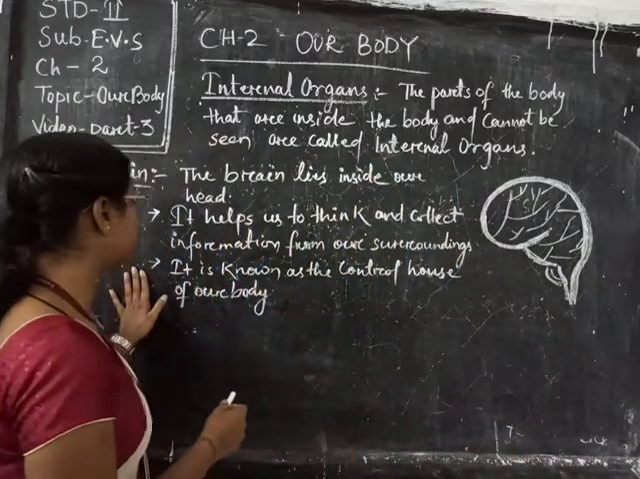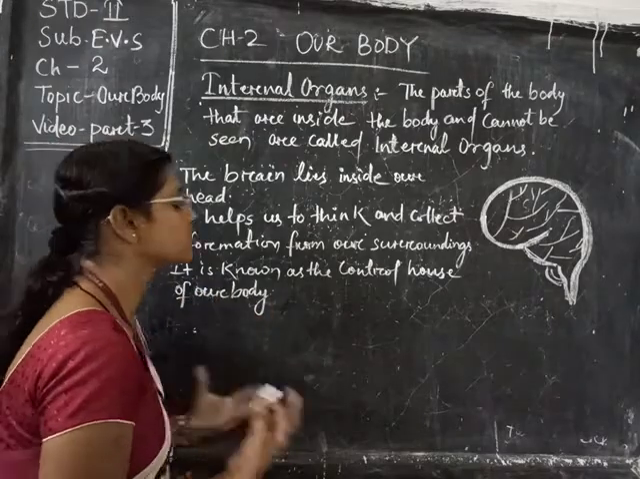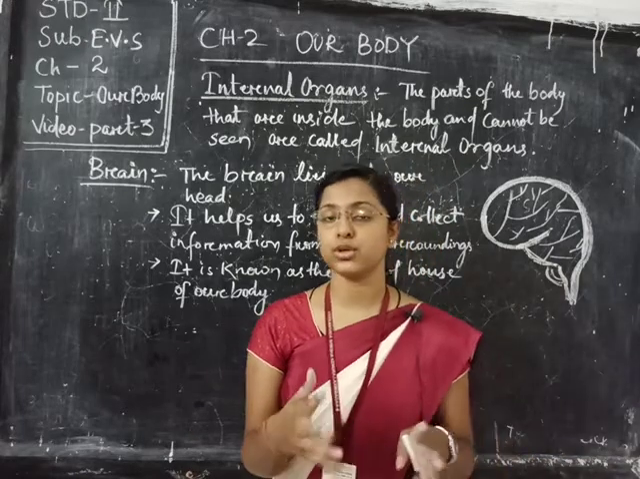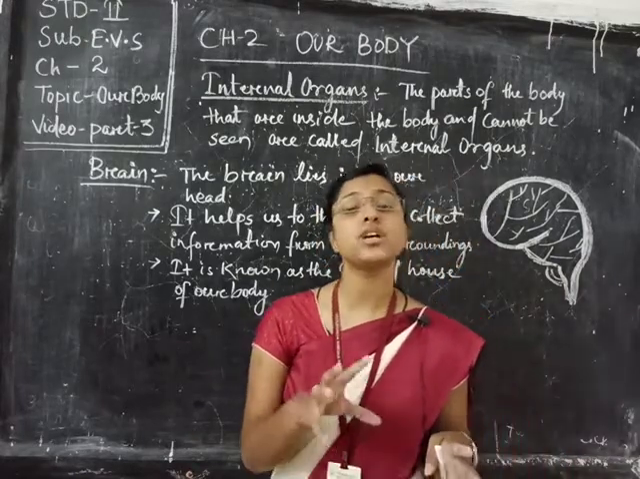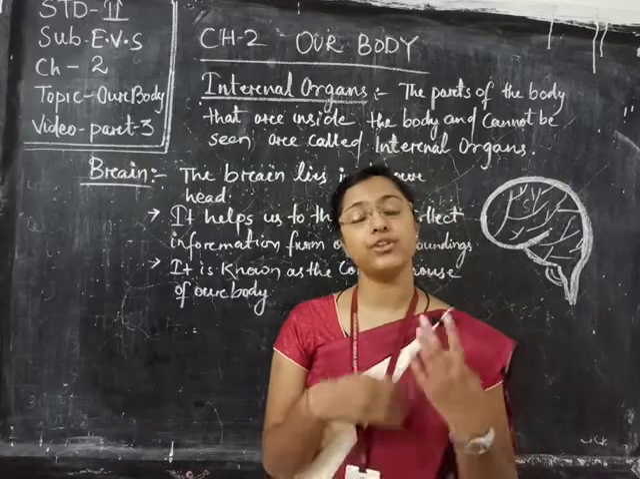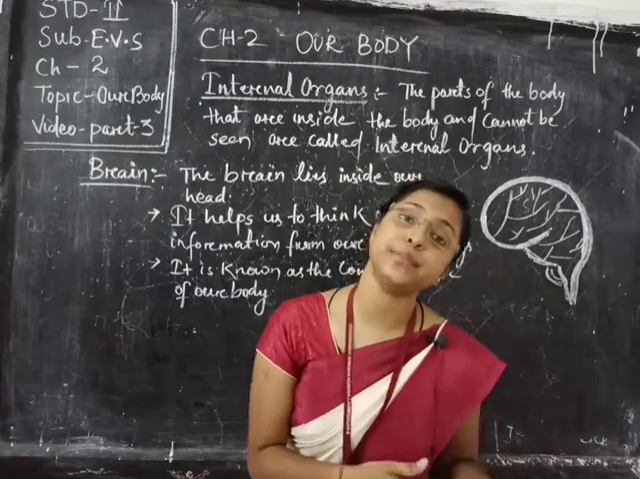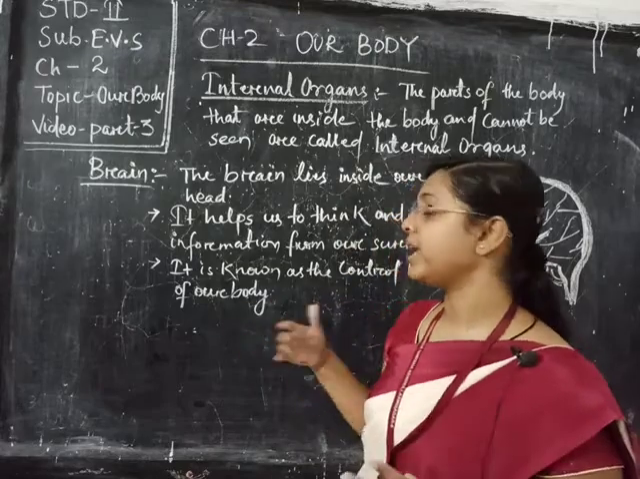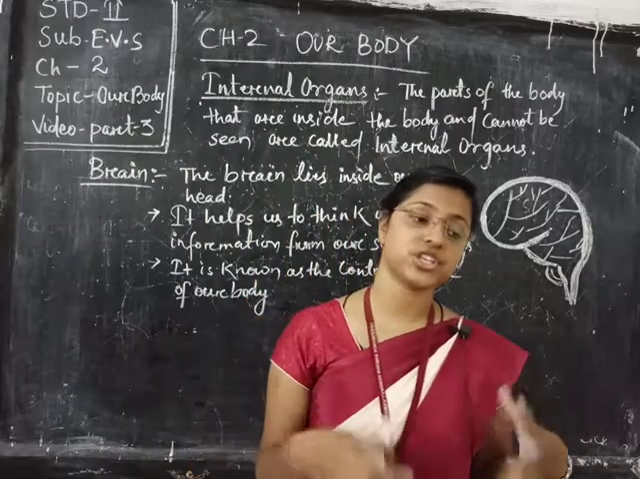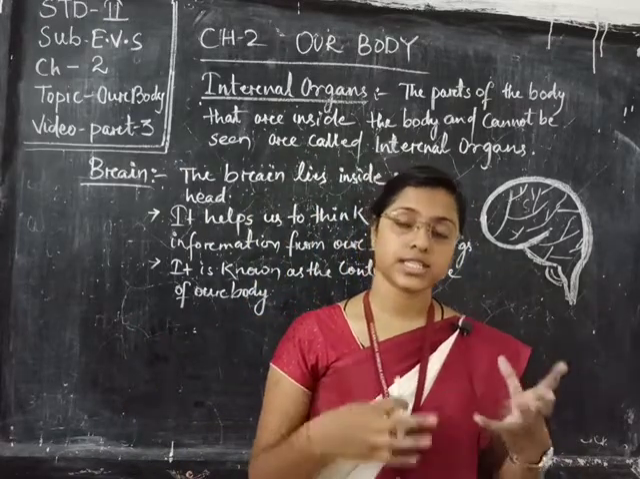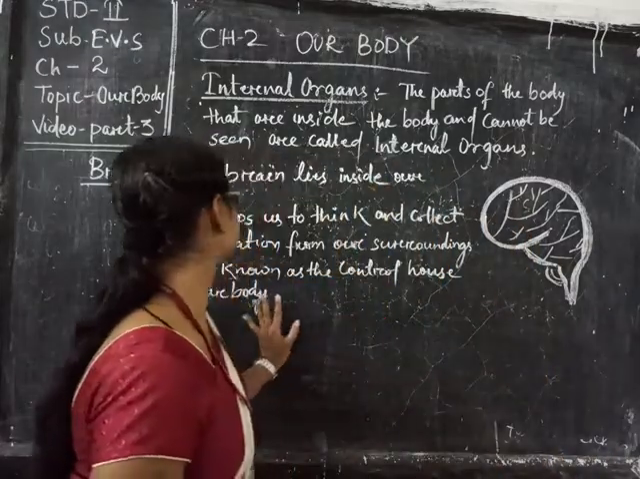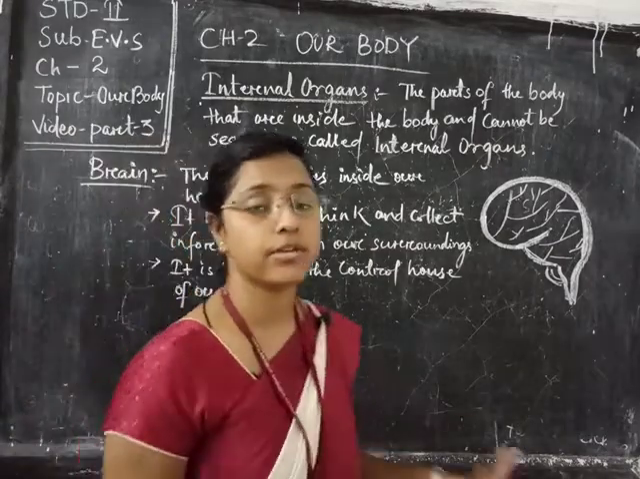Next point is, it is known as the control house of our body. You know the computer, have you seen? In computers also you have read that the CPU is the control house, because the CPU controls each and every activity of the computer system. It collects data and gives you information, means it takes input and gives you output. Likewise, the brain is also the control house of the body. It collects information and gives you the result, and processing continues in your brain, and after that you get the result. So that's why it is known as the control house of our body.